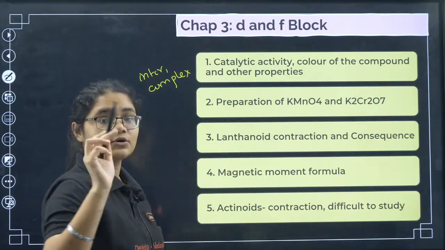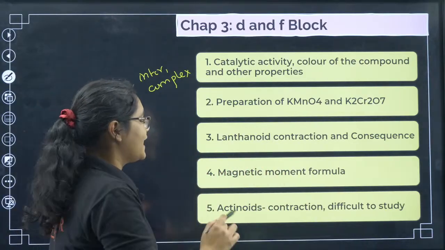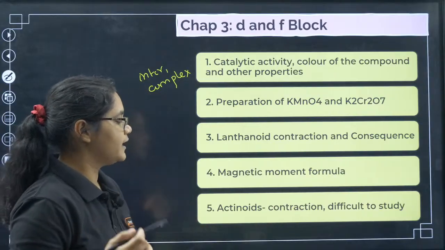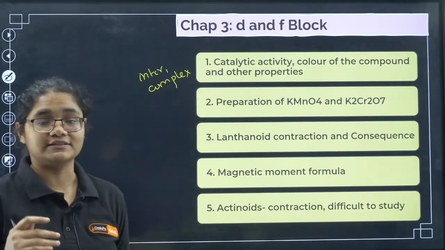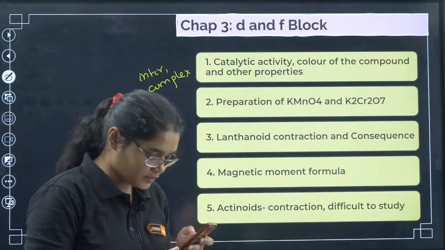Lanthanide contraction, cause and its consequence. Magnetic moment, how to calculate. Actinoids contraction, and then why it is difficult to study actinoids. These are some important questions. Take a screenshot and then we will go to the next chapter.